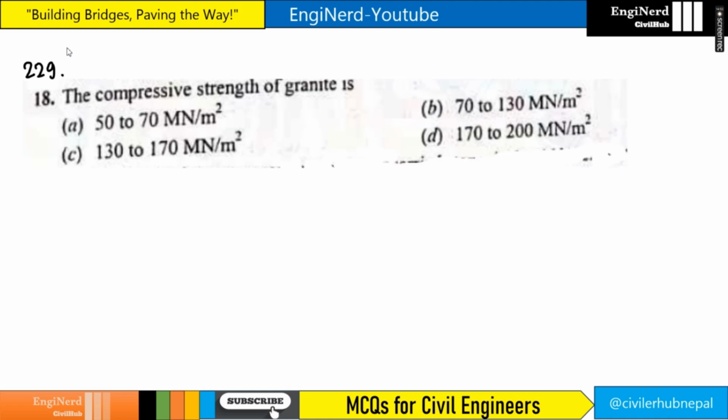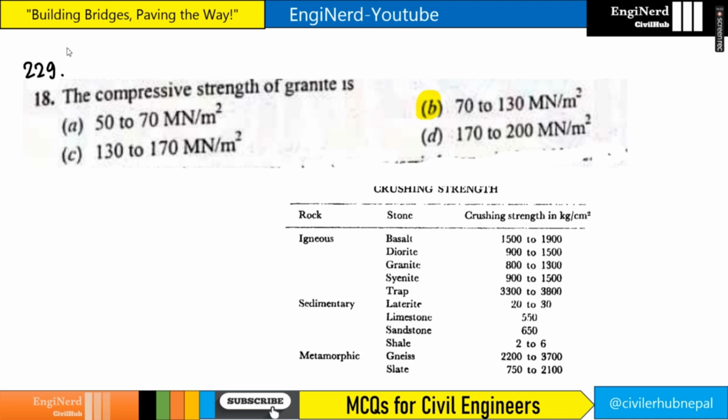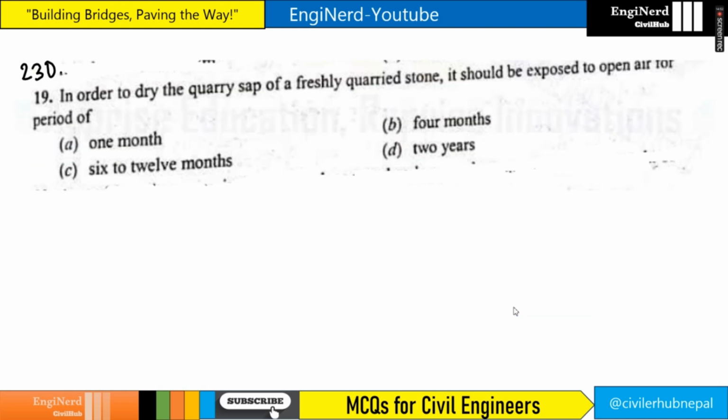Compressive strength of granite is around 70 to 130 MN per meter cube. So if you see here, it is given as 70 to 130, right? And two things you need to remember for limestone and sandstone as well: 550 and 650 kg per centimeter square. The answer is 70 to 130 here.